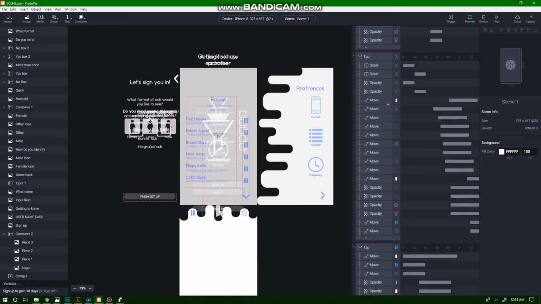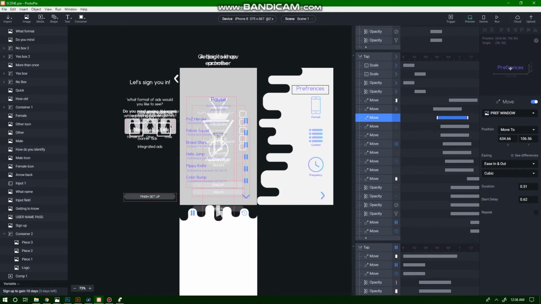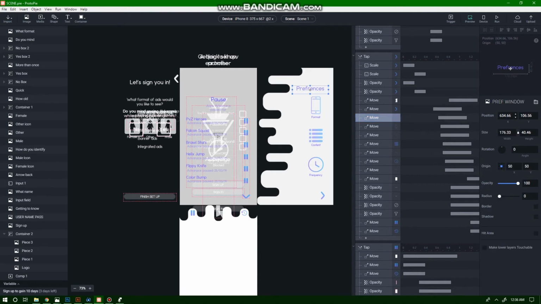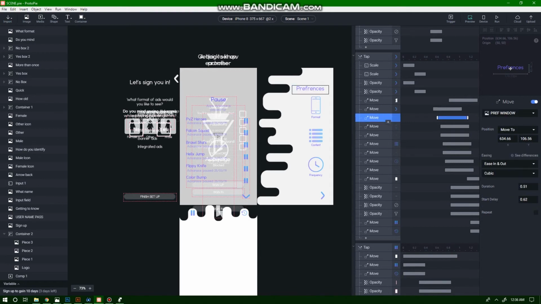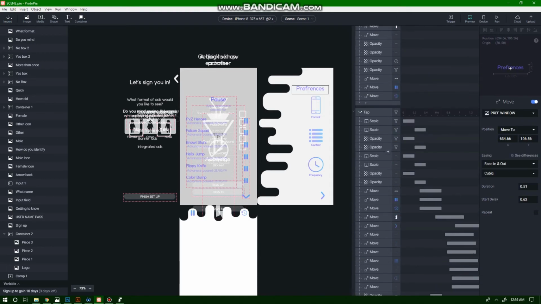That's where it'll stay, and then with the move to, you'll see the preference window moves to 63466, but currently it is on 63466, but that's moving out, so let me just find the moving in.